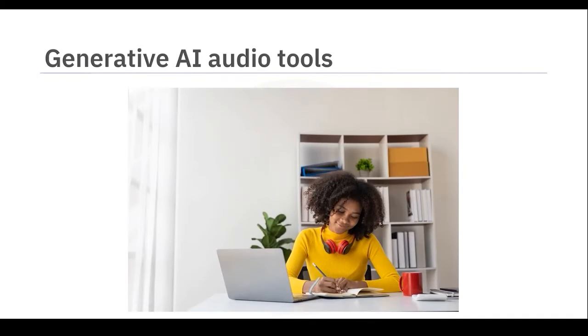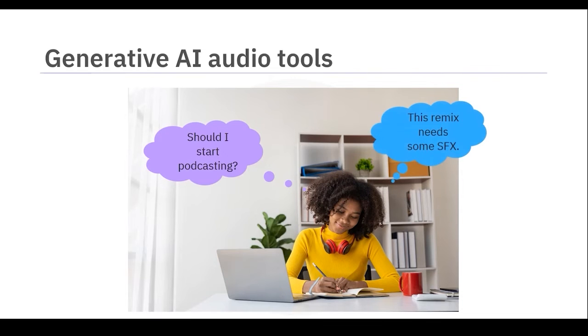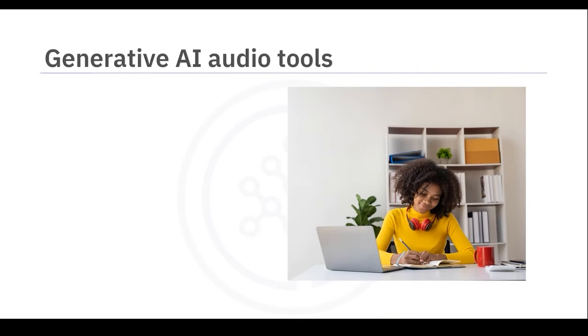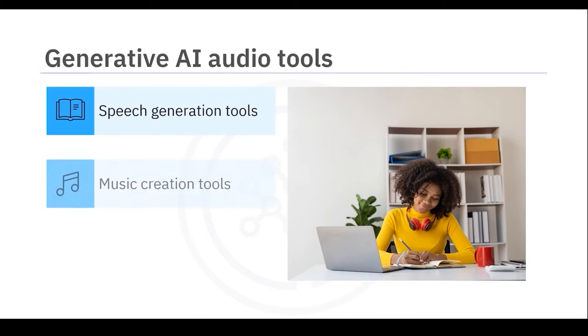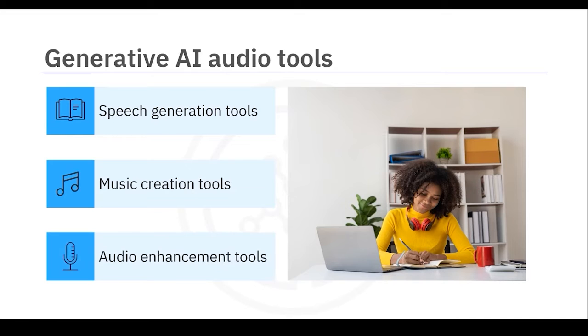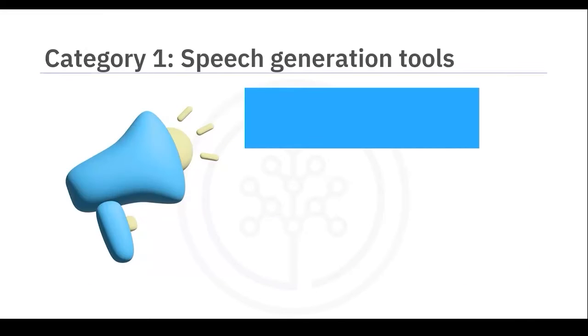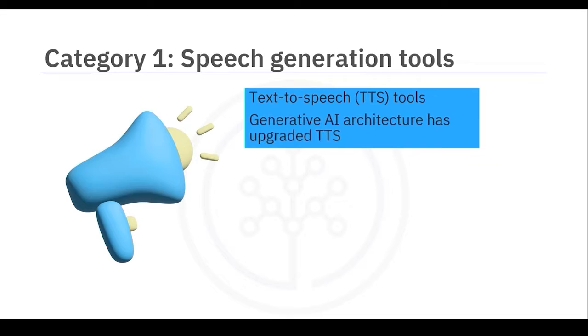Think about this. Suppose you've been putting off starting your podcast or adding some sound effects to your remixes. In that case, you'll love what generative AI audio tools can do for you. They come in three categories: speech generation tools, music creation tools, and tools that enhance audio quality. Speech generation tools are mostly text-to-speech or TTS tools that convert text into audio.